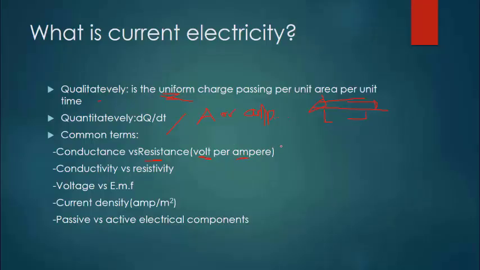So you can just write a simple expression that I is given by V over R, and it's resistance that you're required to write. So write R is equal to V over I. So it's the volt required to maintain a current of 1 ampere in a conductor. So conductance is actually the reciprocal of resistance. So conductance is just simply 1 over resistance. It's just the reciprocal of resistance.